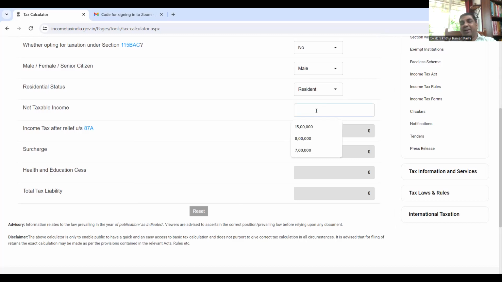Then all that you have to do is enter the taxable income. Taxable income is after deductions. For example, someone has, let us say, income of 12 lakh rupees, and let us say he has deductions of 2 lakh rupees. So taxable income is 12 lakh minus all deductions, so 10 lakh rupees. Let's say I'm putting 10 lakh. Just click enter. Your tax liability is computed. You can note it down. Base tax is 1,12,500, and health and education cess at 4% makes it 1,17,000.